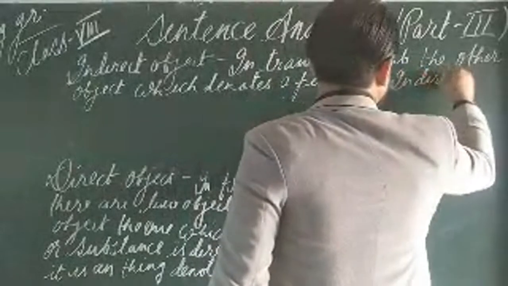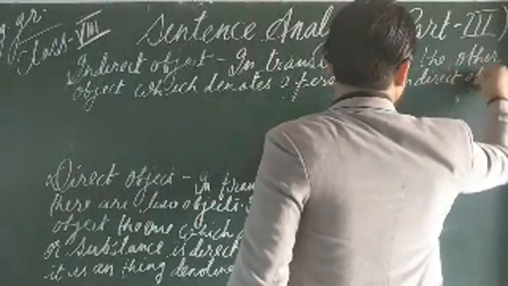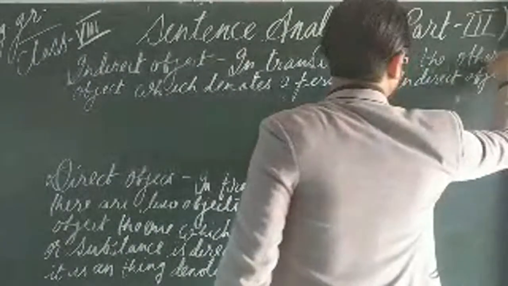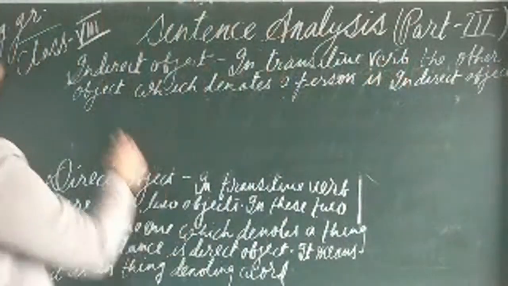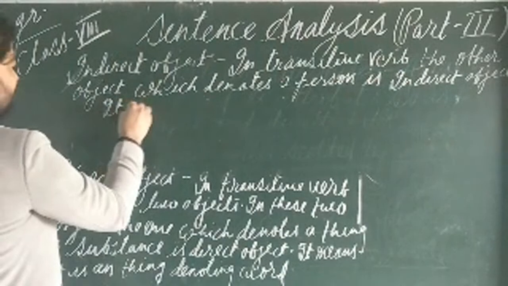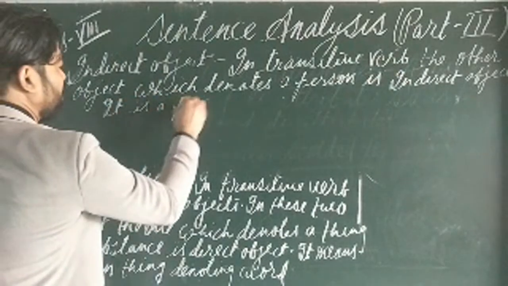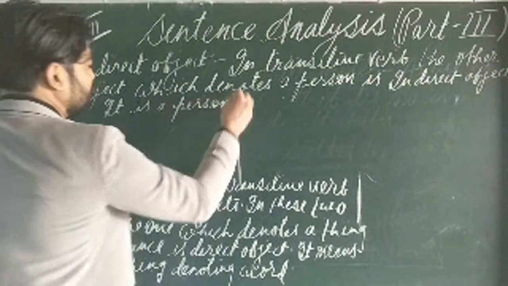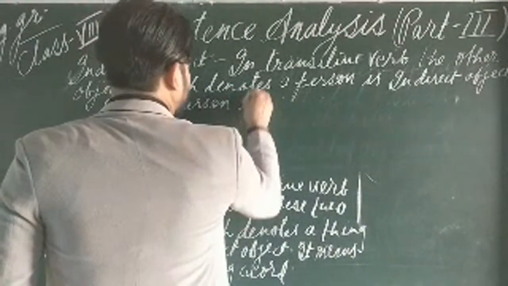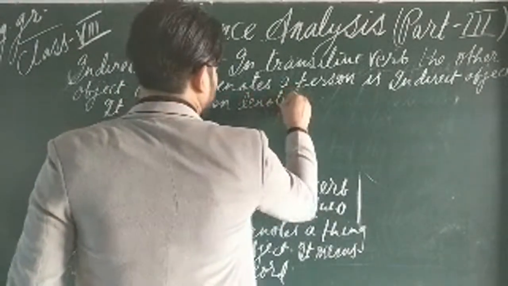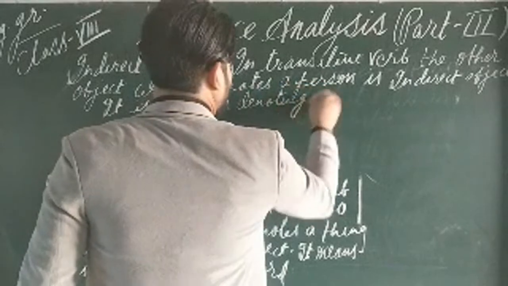So you can say that indirect object is a person denoting word. You can write it here, it is a person denoting word.